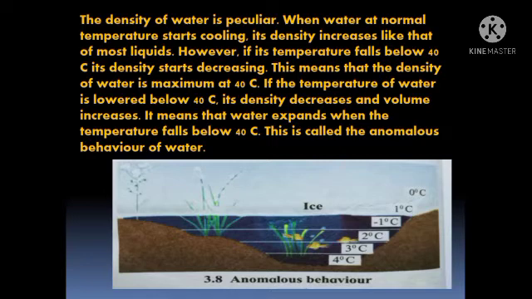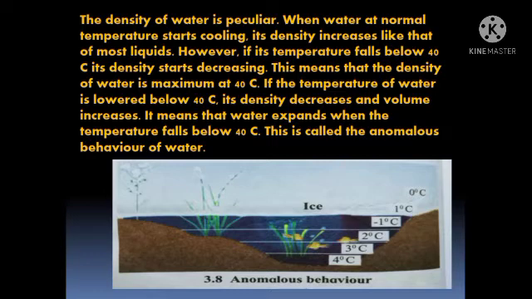There is a change in the density, which decreases, and volume increases.